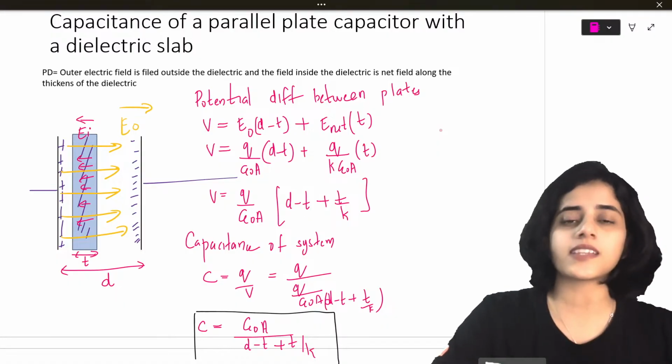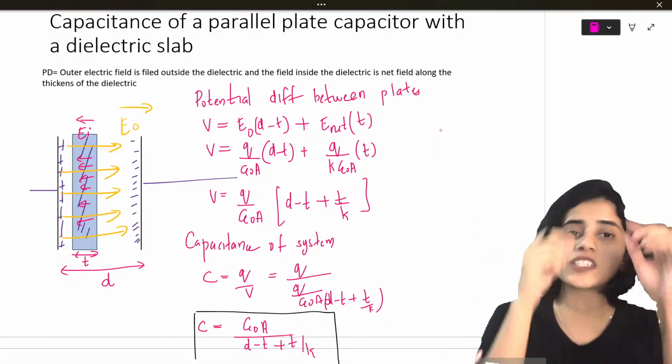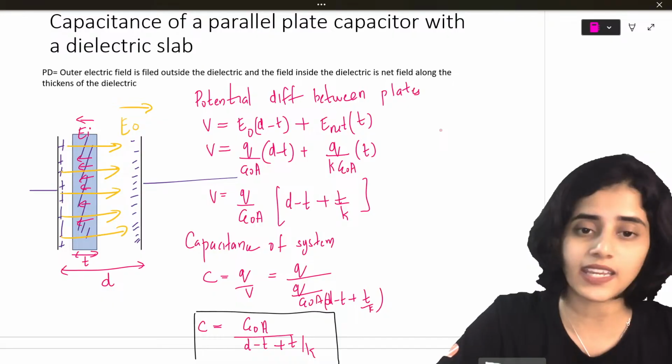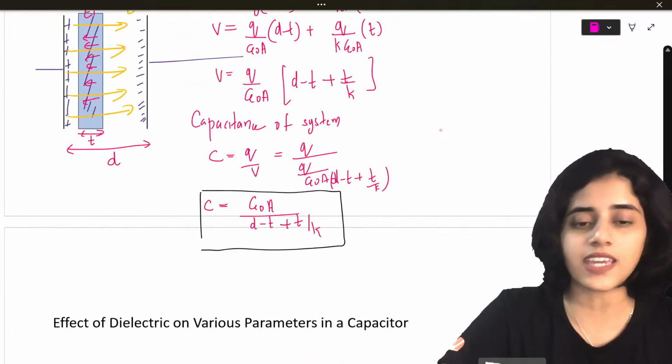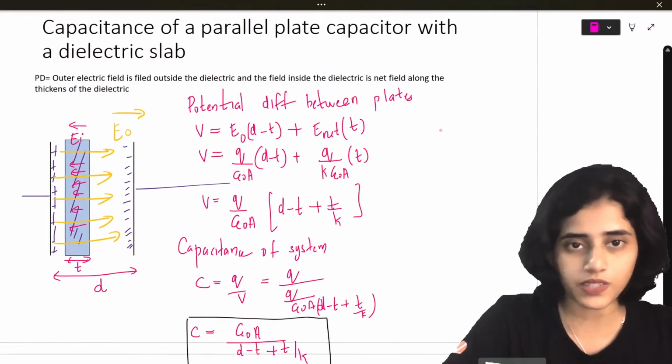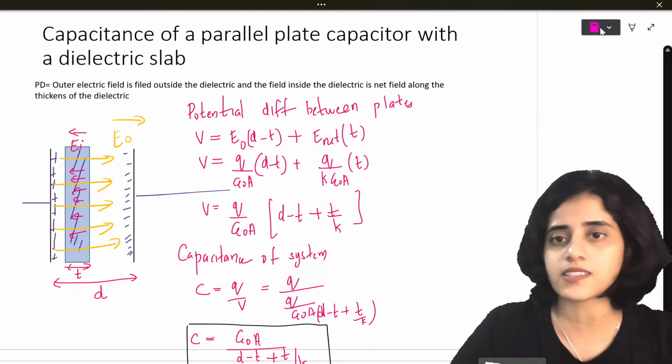Yes. So this is the capacitance of a parallel plate capacitor which has a dielectric slab in it. Now we can consider 3 cases for this one.